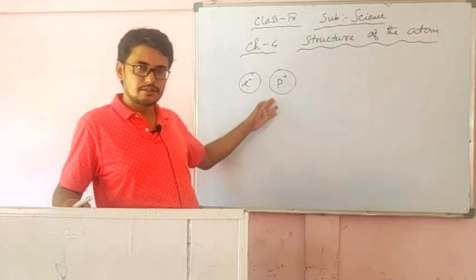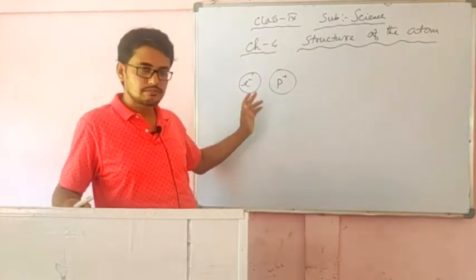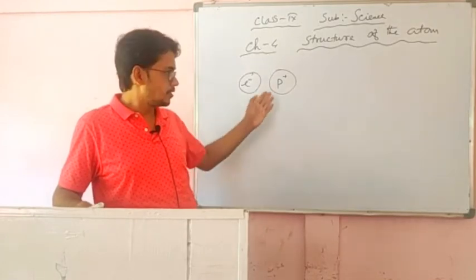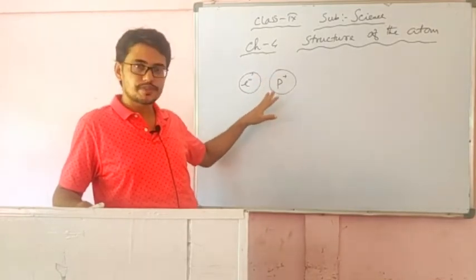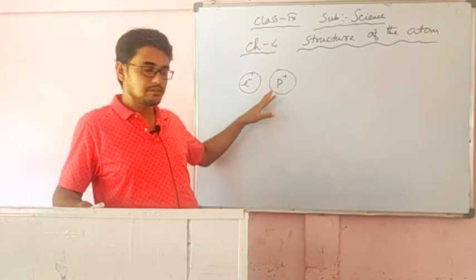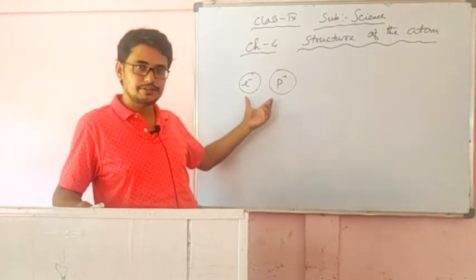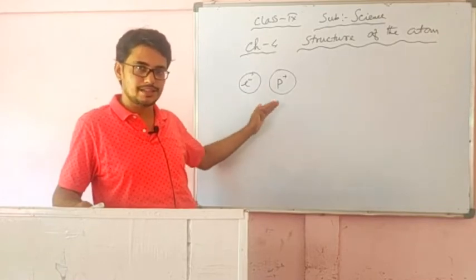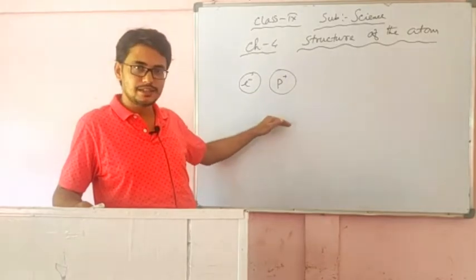Before that, Goldstein discovered the positively charged particle, that is the proton, and both have the same amount of charge, so one balances the other.